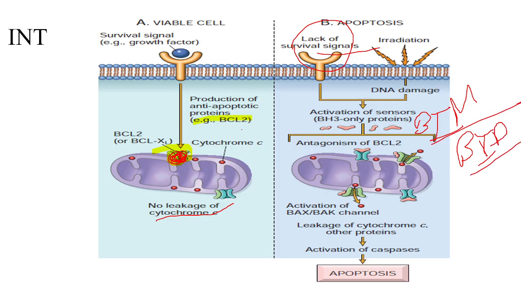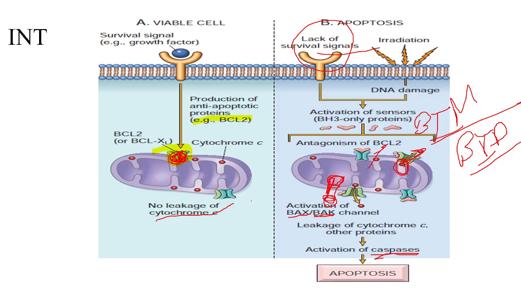These will be stimulated. They will sense that BCL2 is gone. As BCL2 is gone, we can see the cytochrome C will just move out of the cell. As there is leakage of cytochrome C, what will happen? The pro-apoptotic genes, that is BAX and BAK, which you can see here, will be activated, along with cytochrome C and other proteins. Like a tunnel or some opening in the membrane, all the contents from the inside will just leak and go outside. This will cause activation of caspases.